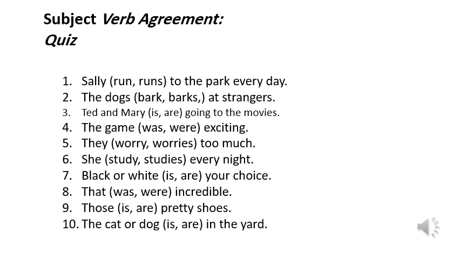Number 3, Ted and Mary is or are. The correct answer is are, because Ted and Mary are plural. Ted and Mary are going to the movies. Number 4, the game was or were exciting. The correct answer is was. Why? Because the subject is singular. The game was exciting.